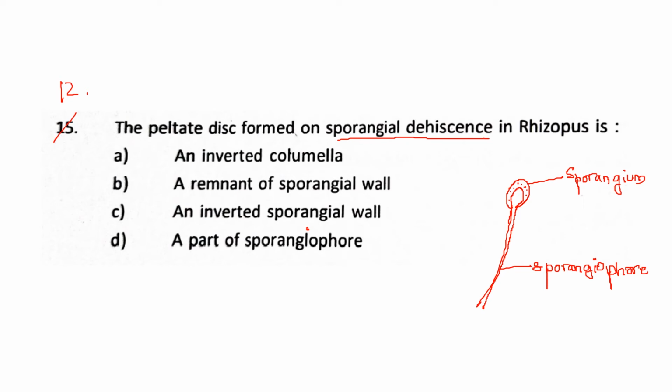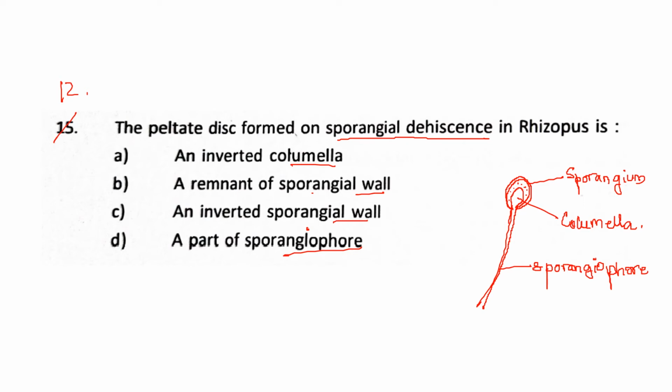This part is the nutrition part, which will be the columella. And this will be another layer, the sporangial wall supposedly. Okay, that's what we got, right? Sporangial wall we have drawn, sporangiophore, and the columella also we have drawn. Now